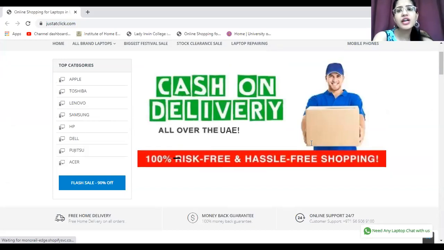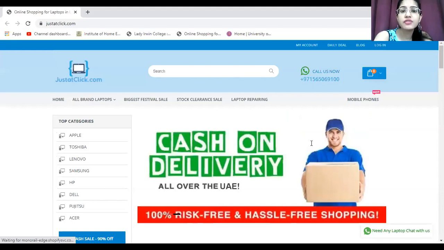You can also check out the search icon where you get to see your favorite gadgets, or you also get all brand laptops here which offer you great brand products. So you can check out the website.